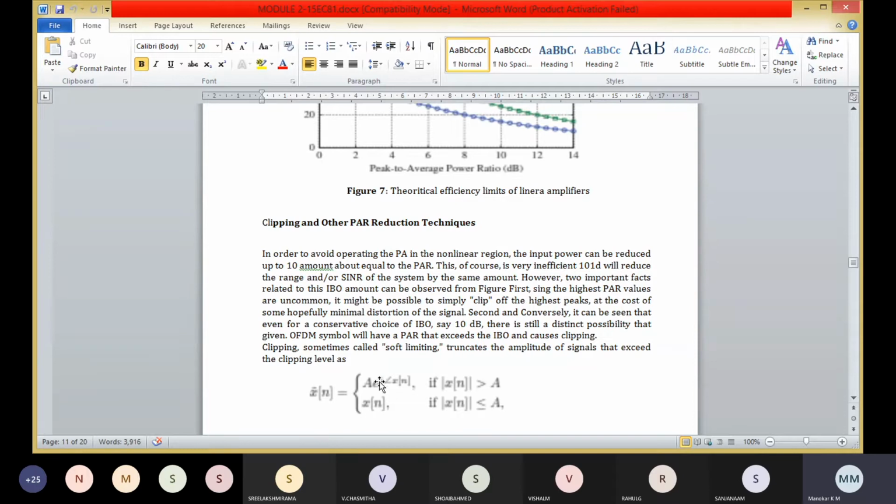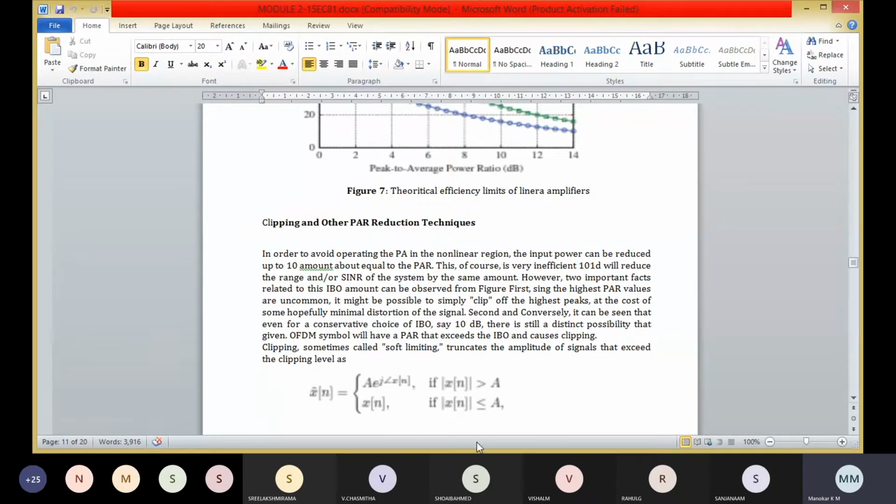That is, x hat of n is equal to a e to the power j phi of n if modulus of x of n is greater than a, and x of n if modulus of x of n is less than or equal to a, where x of n is the original signal and x hat of n is the output after clipping, and a is the clipping level, that is the maximum output envelope value.